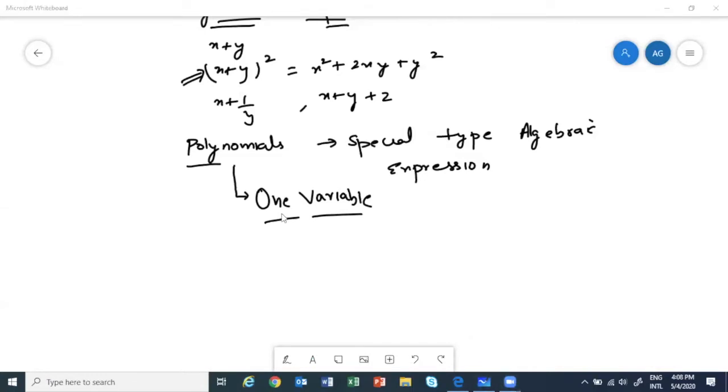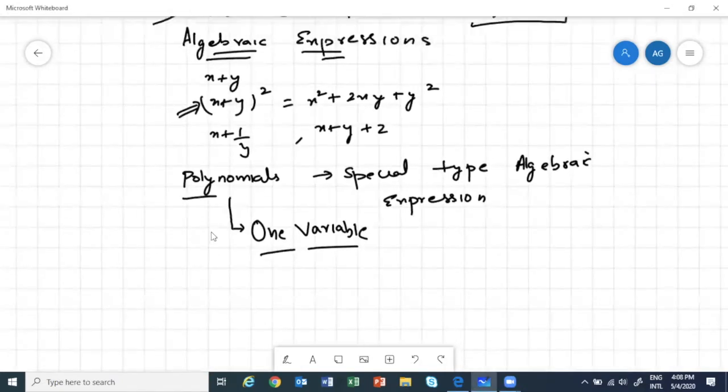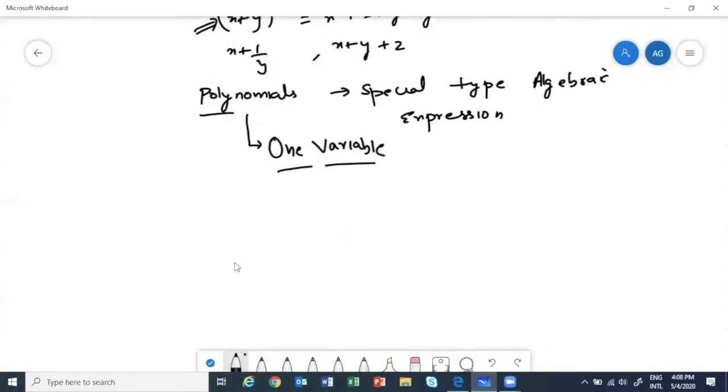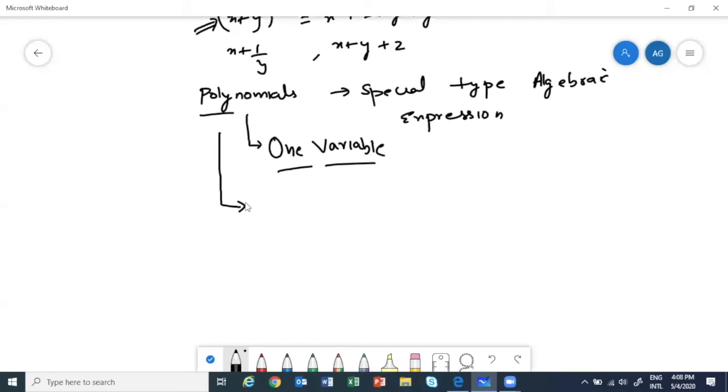So we will study polynomials only in one variable. Then the second thing, which is most important about polynomials, is that polynomials are algebraic expressions which will always have their exponent as whole numbers. So I'll tell you what we mean by that.